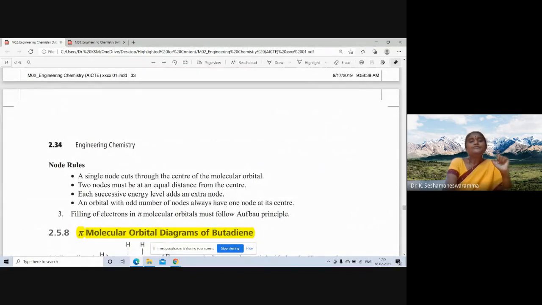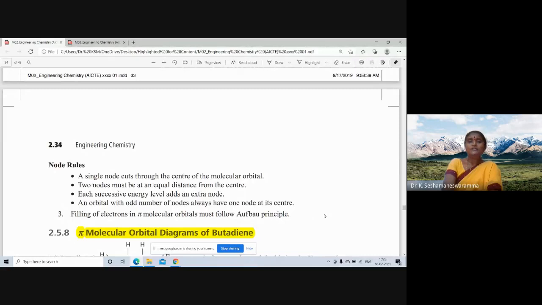A single node cuts through the center of the molecular orbital. 2 nodes must be at an equal distance from the center. Each successive energy level adds an extra node. An orbital with an odd number of nodes always has 1 node at its center.